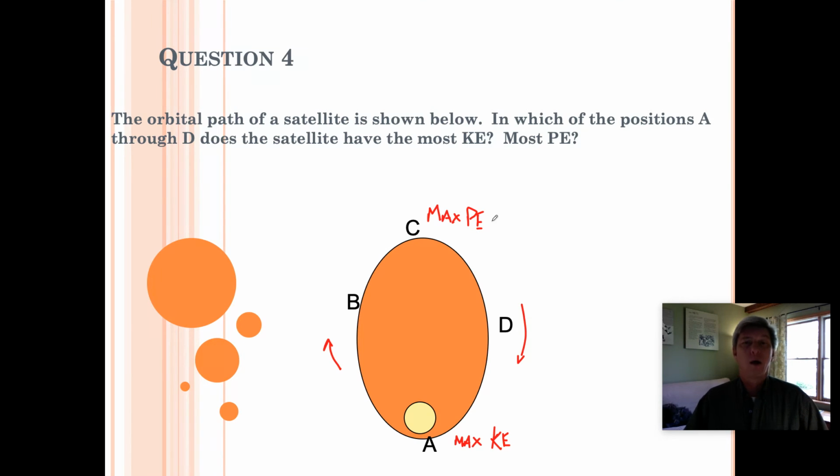Now, where is it moving slowest? Least KE? That would be point C. So this would be the minimum kinetic energy, even though this isn't part of the question. The minimum KE is located here, and the minimum potential energy is located here. All right. So that's question number 4.